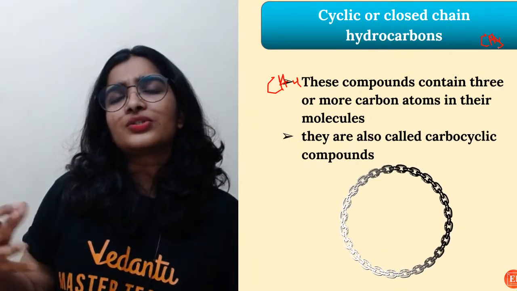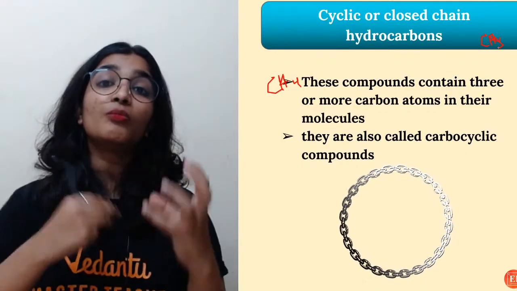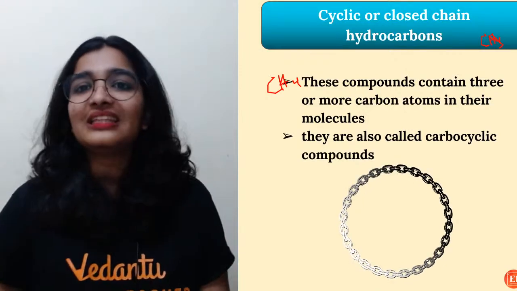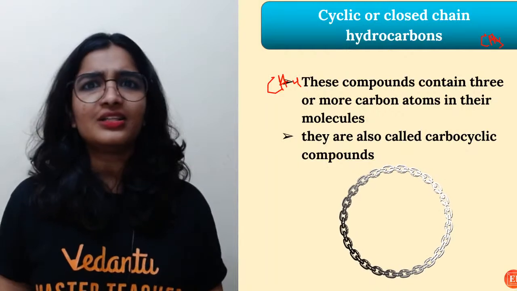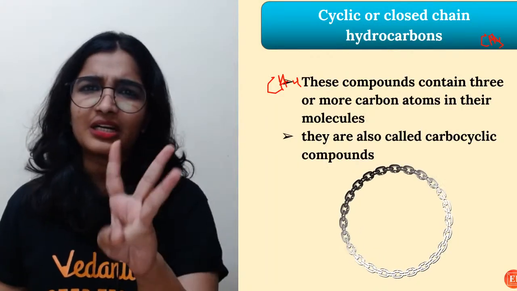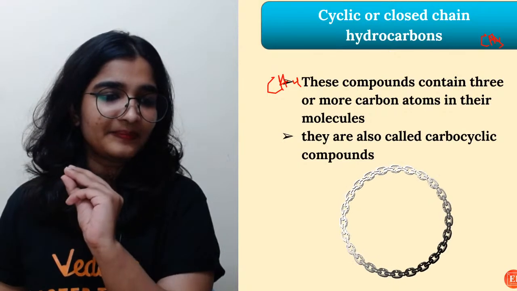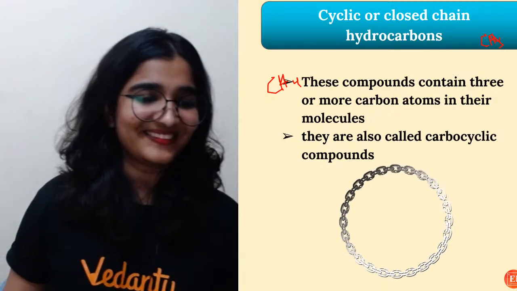Next is closed chain or cyclic. So these compounds contain 3 or more carbon atoms. You cannot say, ma'am, cycloethane. How can you form a ring with only 2 carbon atoms? Tell me. Right? It's not at all possible. Minimum 3 carbon atoms should be there, right? You agree? Yes, benzene, okay.